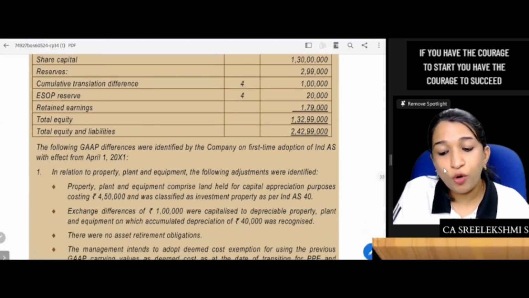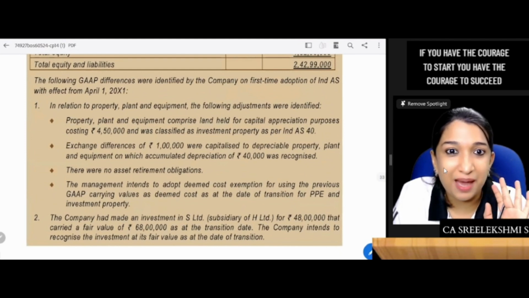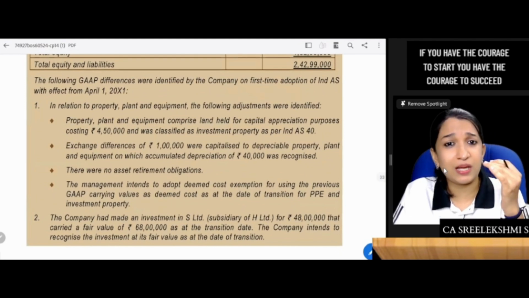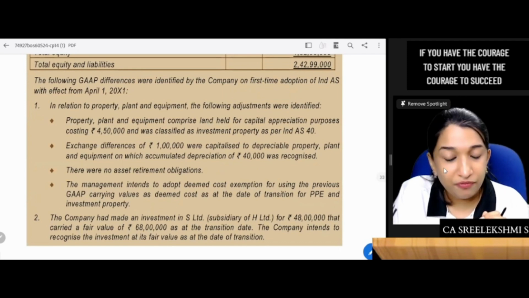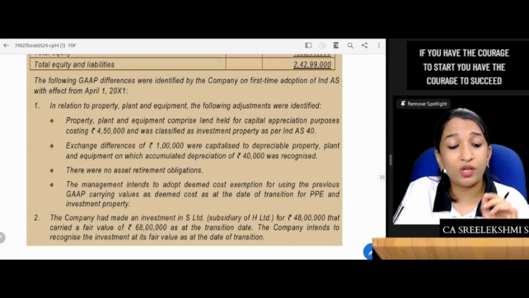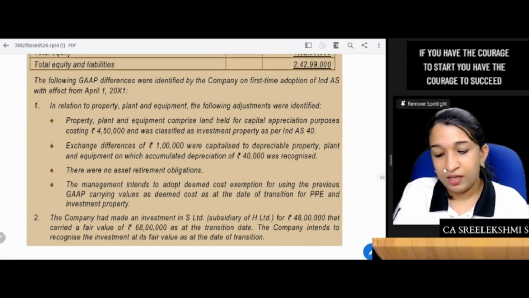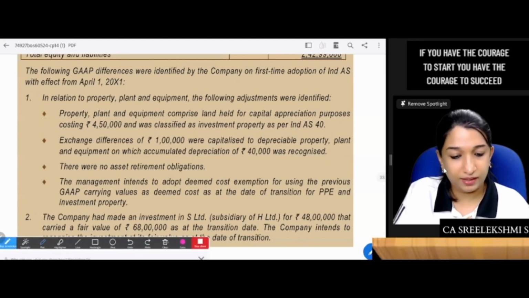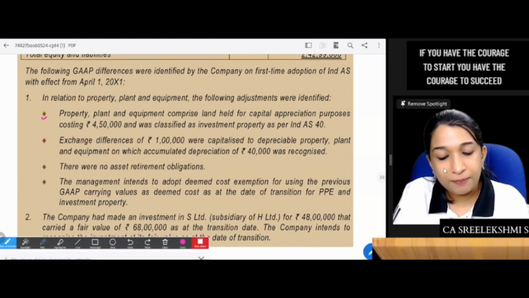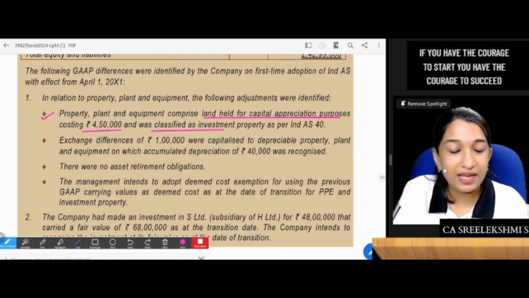Fine. The following GAAP. So this balance sheet is prepared as per previous GAAP. Accounting standards, guidance notes, Companies Act. Okay, fine. The following GAAP differences were identified by the company on first time adoption of IND AS with effect from 1st April 2011. In relation to PPE, the following adjustments were identified. PPE comprises land held for capital appreciation purpose. Cost 4,50,000 was classified as investment property.